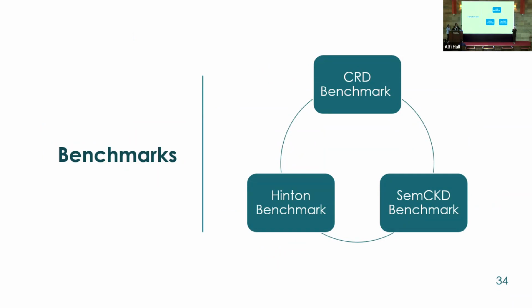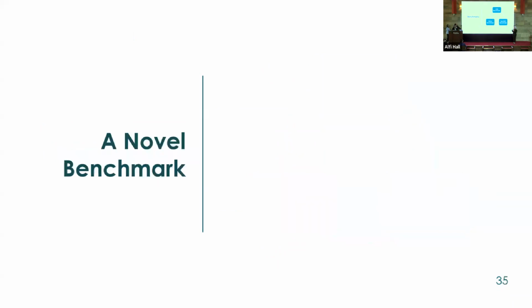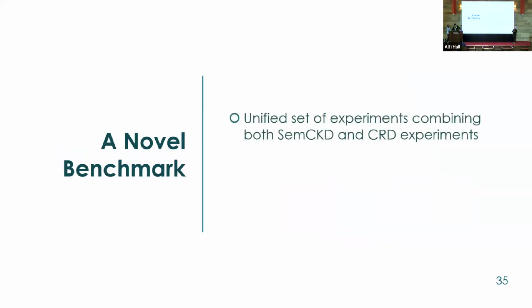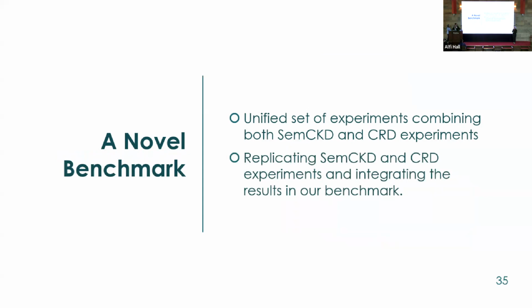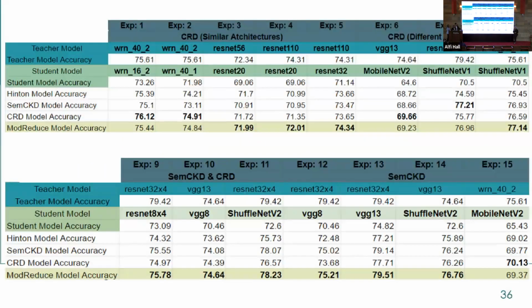The Hampton benchmark for response-based knowledge, the SimCKD benchmark, which is for the feature-based knowledge, and the CRD benchmark, which is the relational-based knowledge distillation. And here, we have created a novel benchmark. This novel benchmark combines the experiments performed in both state-of-the-art techniques, SimCKD and CRD, with all their setup. We have replicated those experiments so that we can compare our results not only to one benchmark, but to all available benchmarks. And here we can have an overview of what we have created in this benchmark.